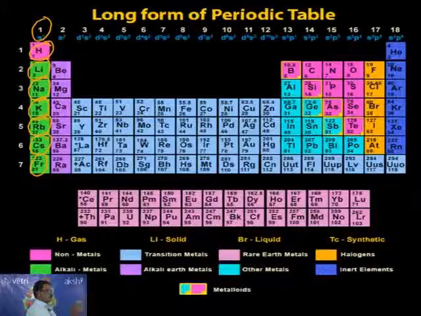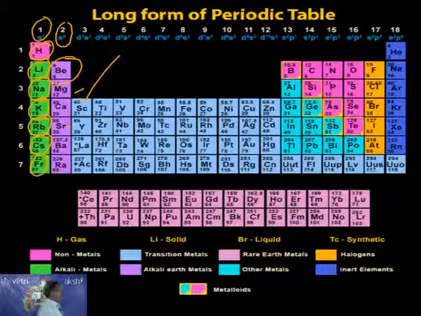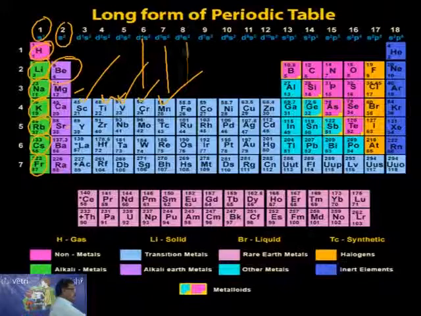Let me tell you one by one: I will say the first element and correspondingly the group, the family. The second group is the beryllium family: beryllium, magnesium, calcium, strontium, barium and radium. The third group, scandium family. Fourth group, titanium family. Fifth group, vanadium family. Sixth group, chromium family. Seventh group, manganese family. Eighth group, iron family. Ninth, cobalt family. Tenth, nickel family. Eleventh, copper family.